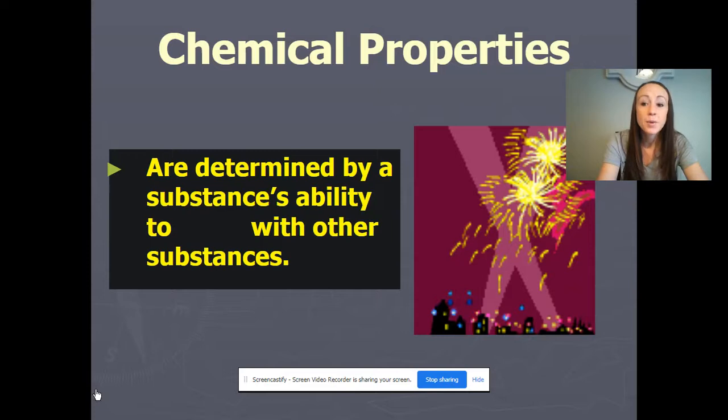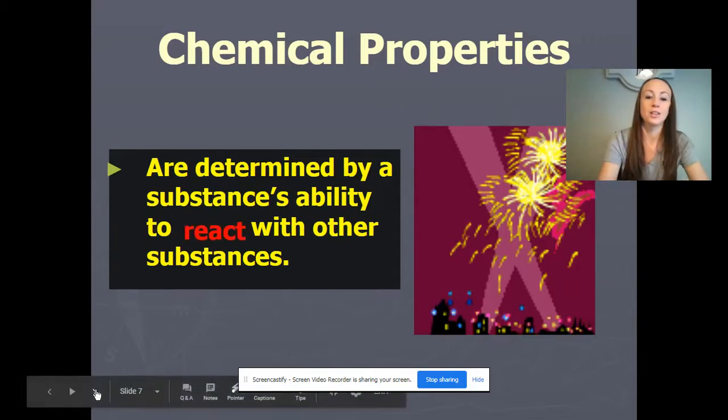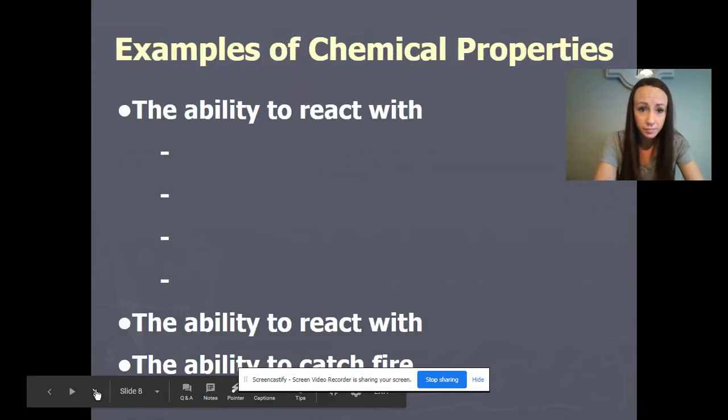So, chemical properties are different than physical properties. We said that they are determined by a substance's ability to react with another substance. If we are going to observe a chemical property of matter, the matter has to undergo a chemical reaction. And so if we're observing a chemical property, the matter does not stay the same.